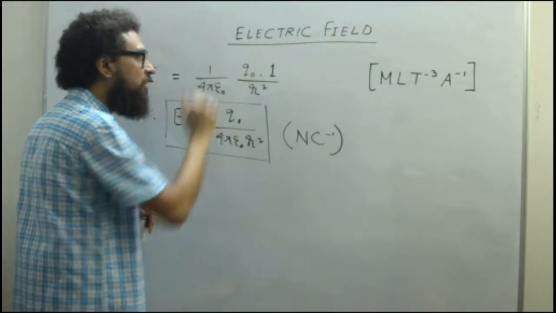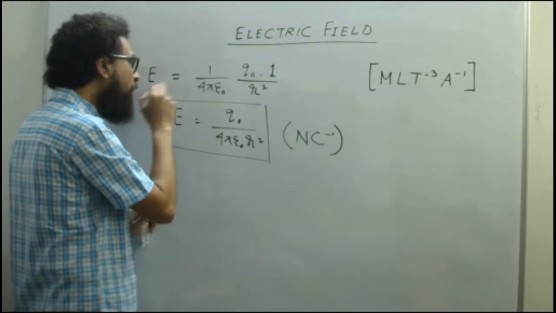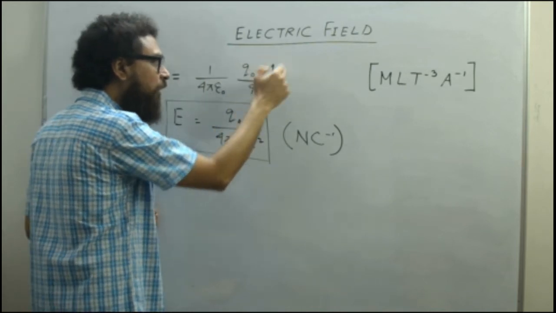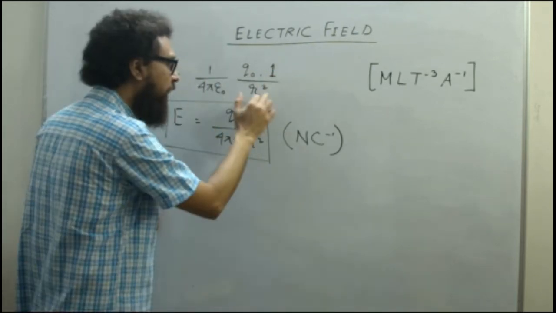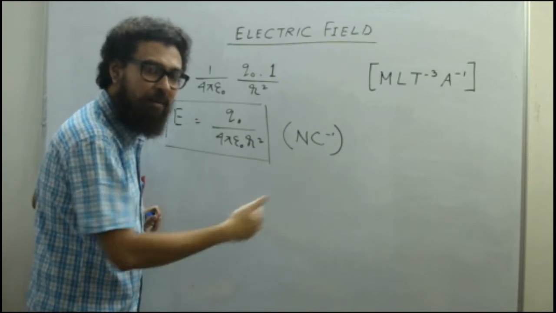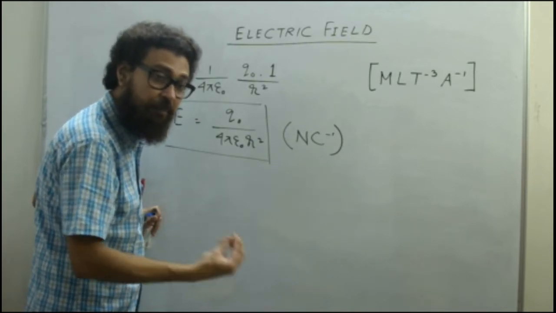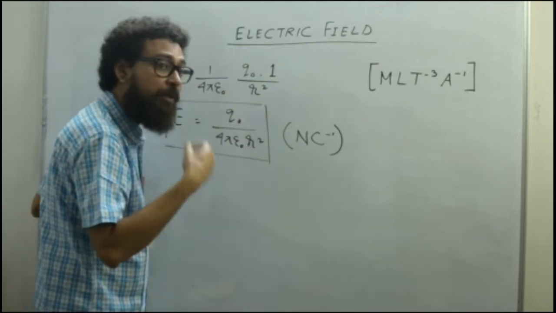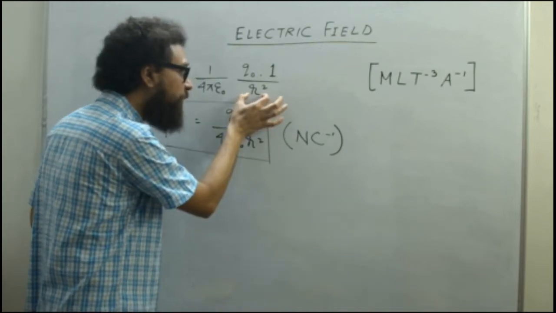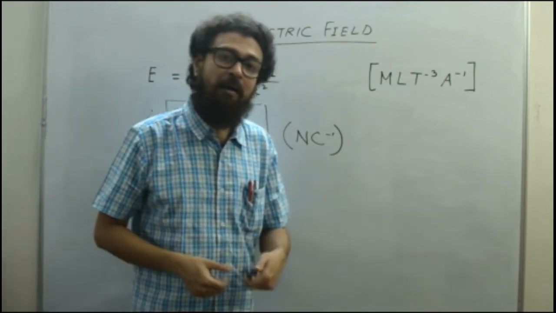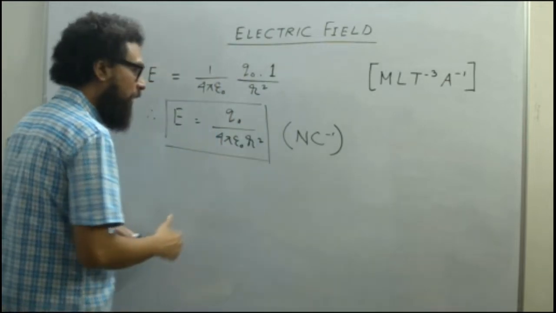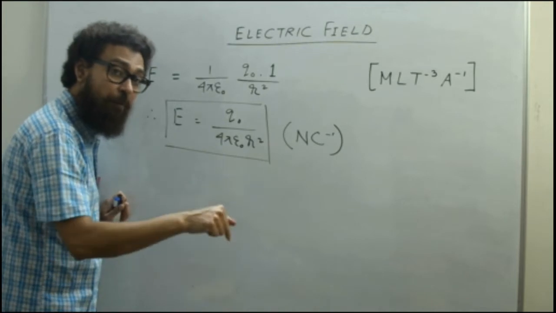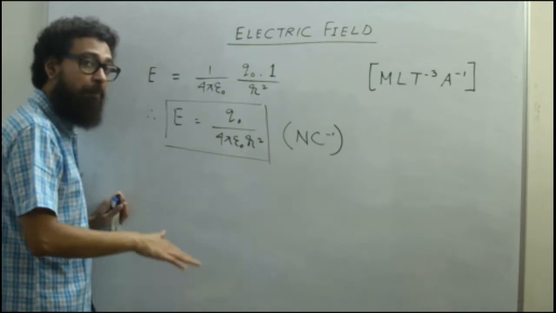We have taken a test charge of Q0, so E equals 1 by 4 pi epsilon naught, Q0 into 1. Why 1? Because it is a unit positive charge, by r square, where r is the distance from the origin of the electric field, where the actual charge was placed, to where the unit positive charge is placed. It can even be a position vector, and the vector form I will come to. So this is the expression. Q0 is the charge due to which that electric field is dominating, where we brought the unit positive charge.